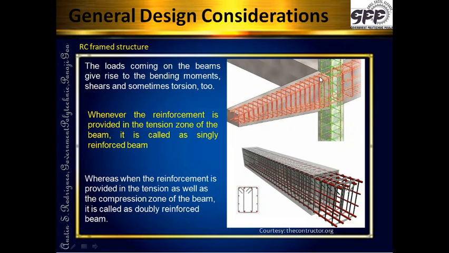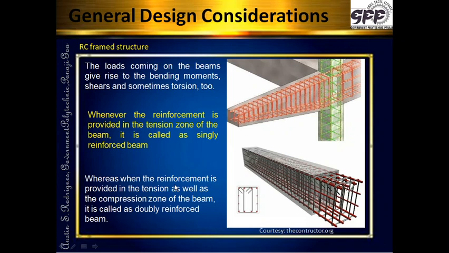See over here, in this case, if it is required only over here, not down, for taking the loads, then this particular beam would be a singly reinforced beam, that is a cantilever beam. In case of a simple support beam, tension is down, so if it is required to be provided only down and not on top as shown over here, in that case it would be a singly reinforced beam.